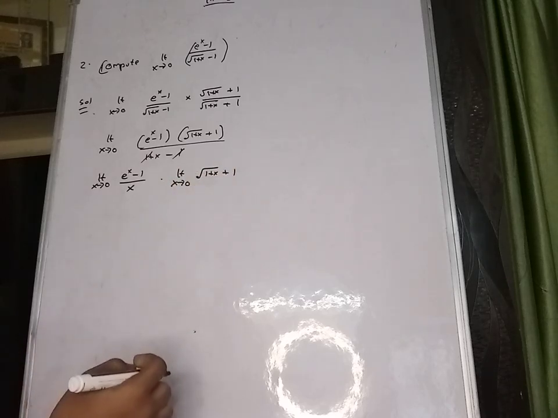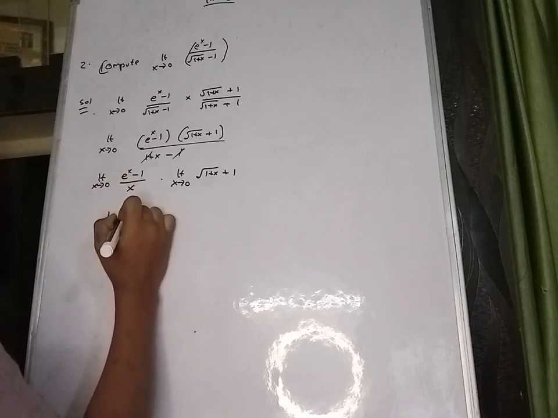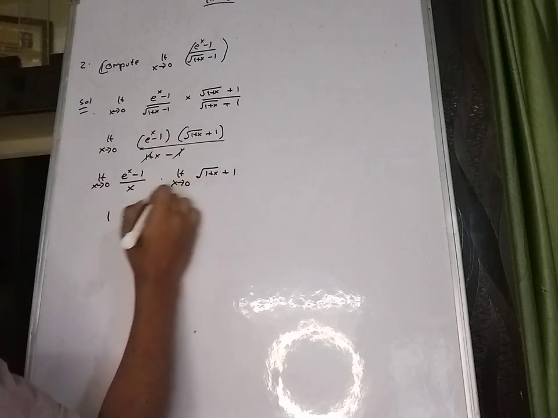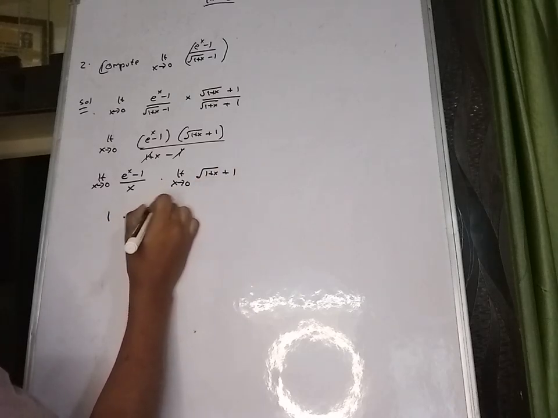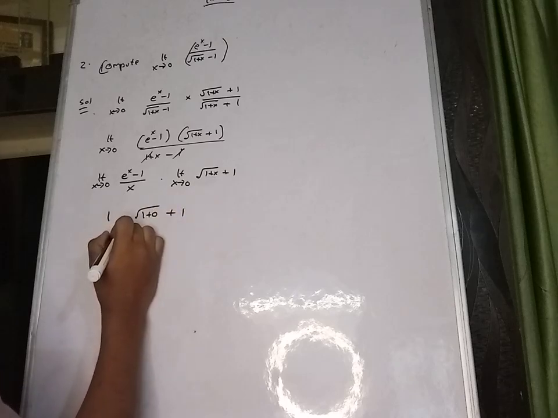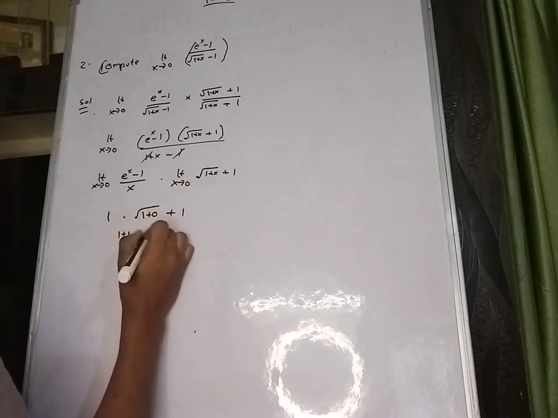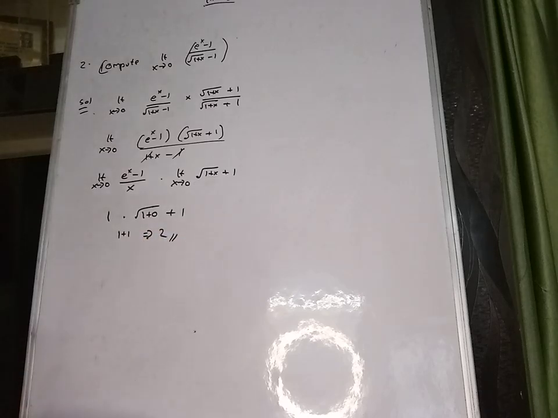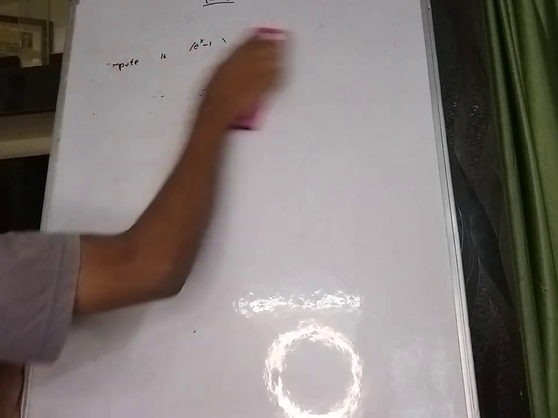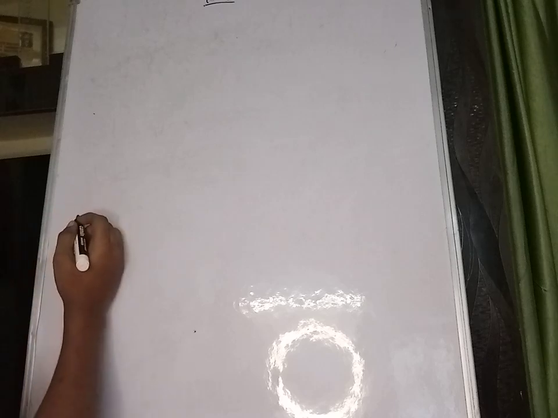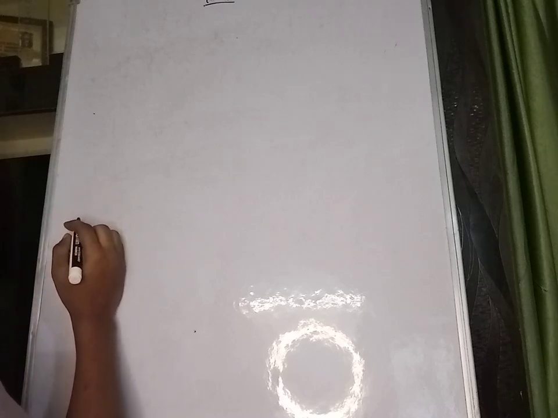So limit x tends to 0, (e power x minus 1) divided by x is nothing but 1. Okay, 1 into, now we need to apply the limit, then 1 plus 0 plus 1, which is 1 plus 1, is known as 2. 2 is the final answer. Okay, now let's go to the third sum, the third question.